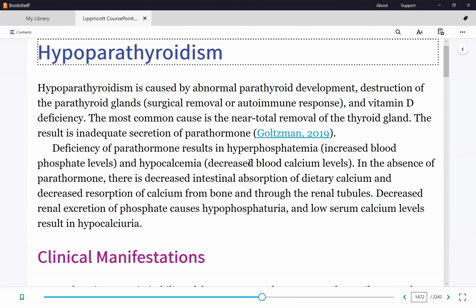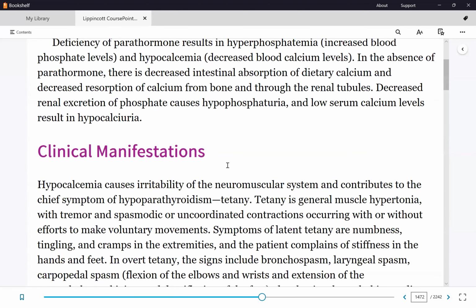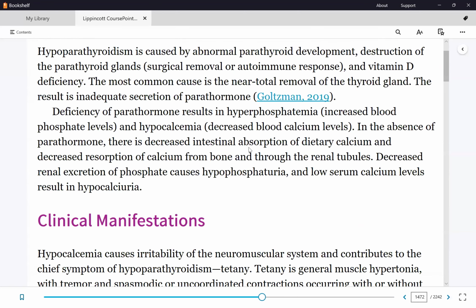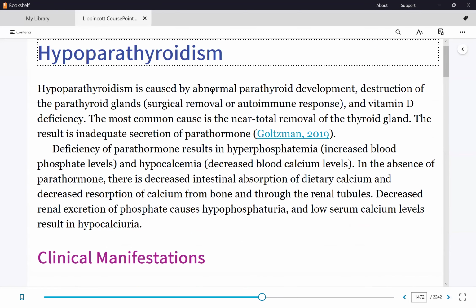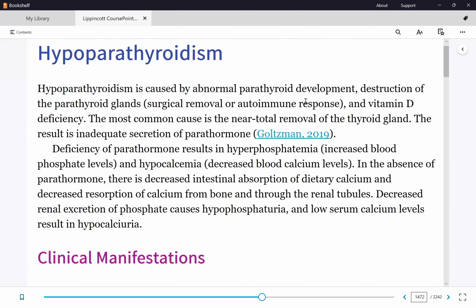Let's do the opposite problem. So now this is hypoparathyroidism. So if we had hypercalcemia and hyperparathyroidism, what do we have here? Hypocalcemia. So the most common form again is primary, which is autoimmune, or it can also be secondary.